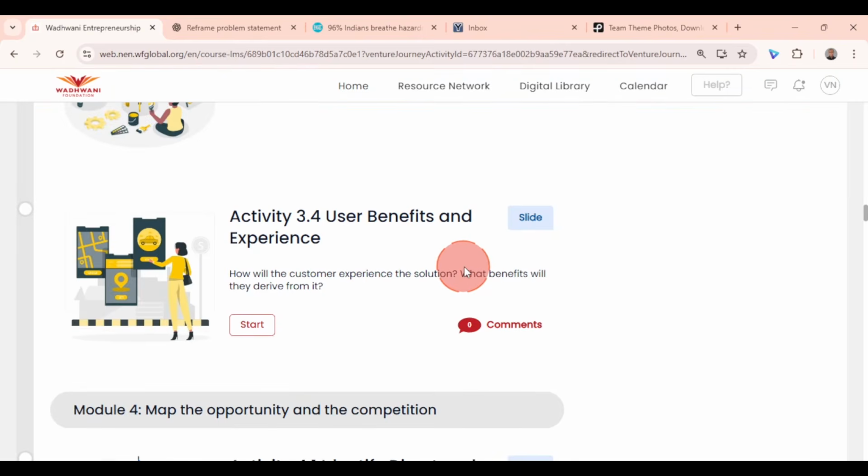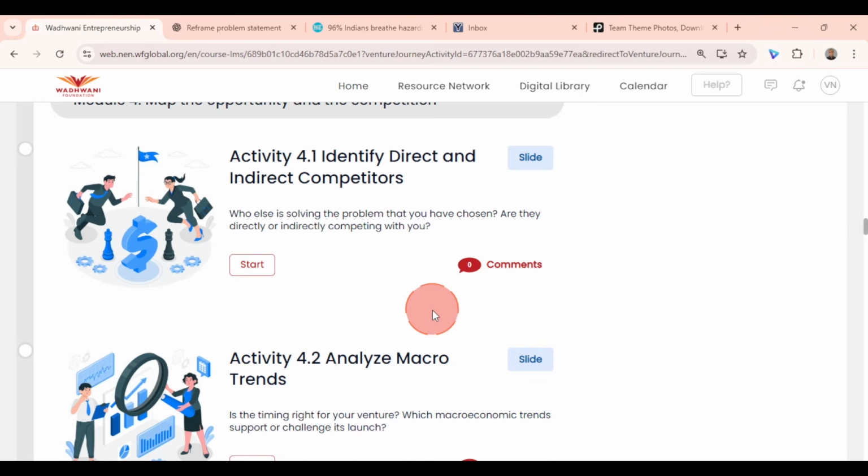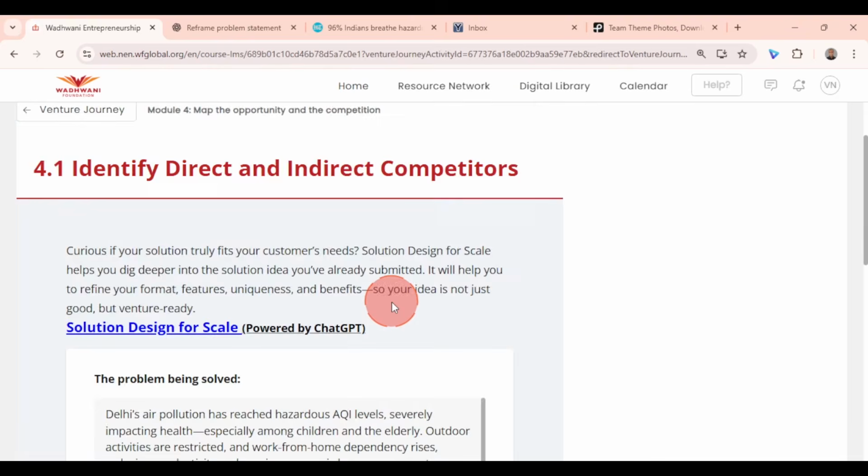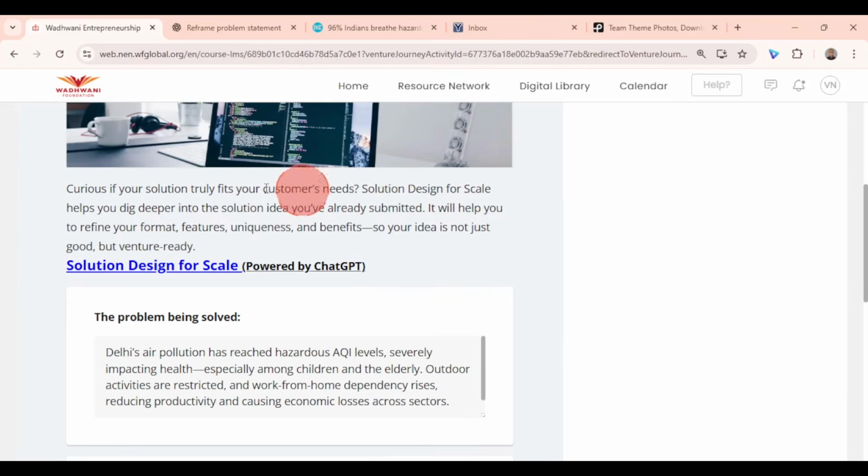Completed, and your activity 3.4 is done. So let's start with activity 4.1. Activity 4.1 is simple. Again, here's a reminder for you to use a tool that we have given. Here it is a tool called Solution Design for Scale.